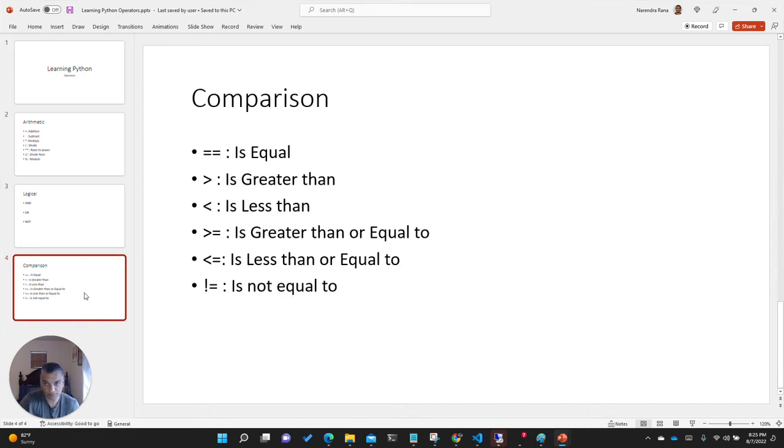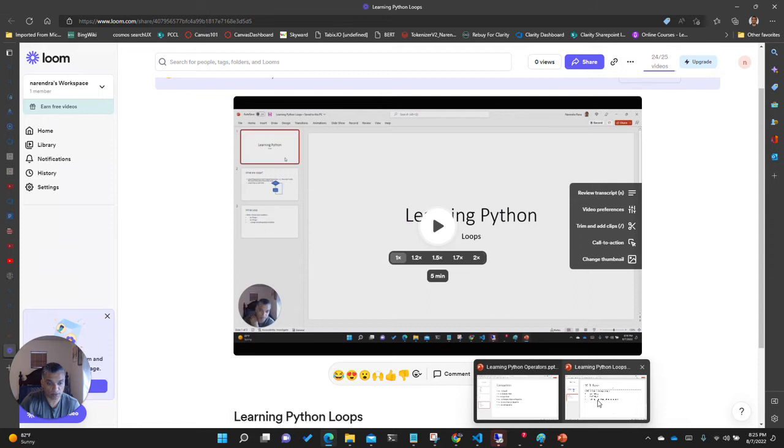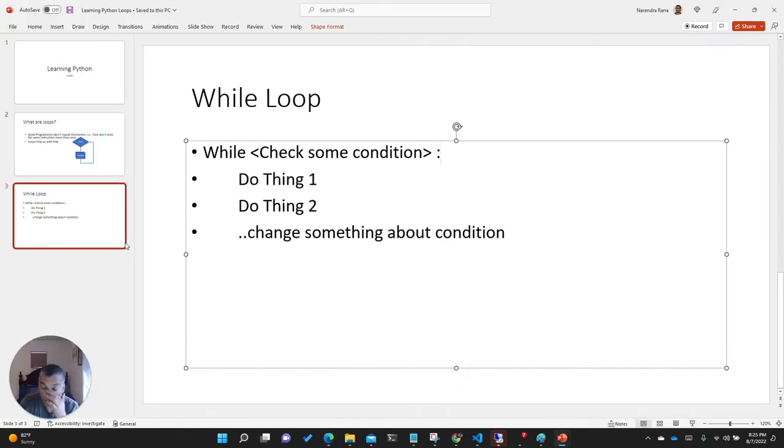In Python. Wrong one, sorry. I'm going to open the correct one, which is this. So we were talking about the while loop, and we'll go over it once again.